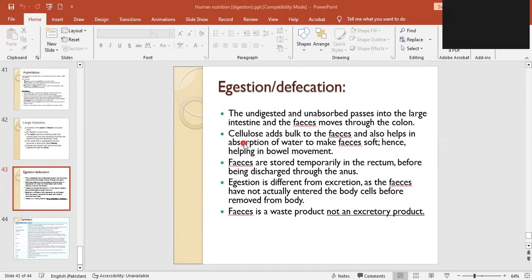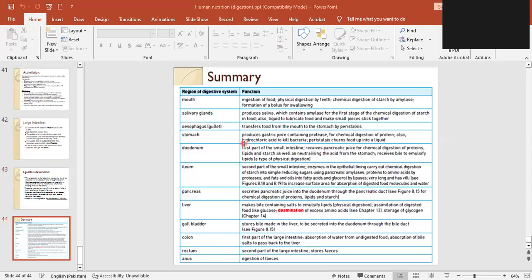Yes. All right, so finally we are done with this, and in the end you can see the whole summary of all the parts along with their functions and what is happening. I want you to go through this, and this is how we have ended our chapter.